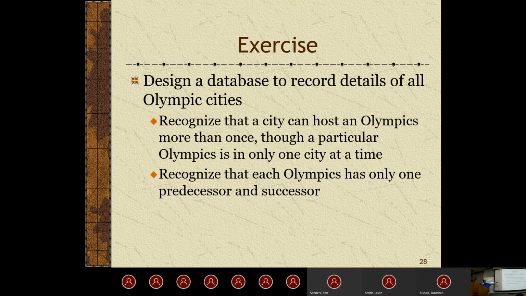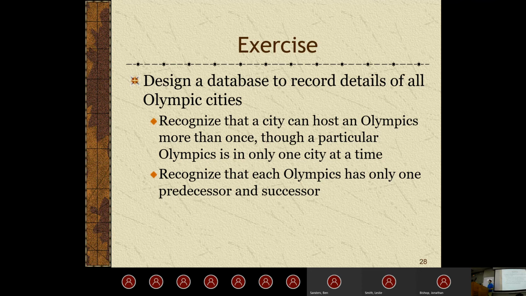So we're wanting information about Olympic cities. We could get country. That's certainly an option where we define information about country. And then inside a country, what entity will we have? City. So city is probably going to be the most important entity here, simply because we want to have the information about them. So what we're going to see here is that a city can host an Olympics more than once. So for example, I think London has probably hosted several. I'm not a real big Olympic historian.